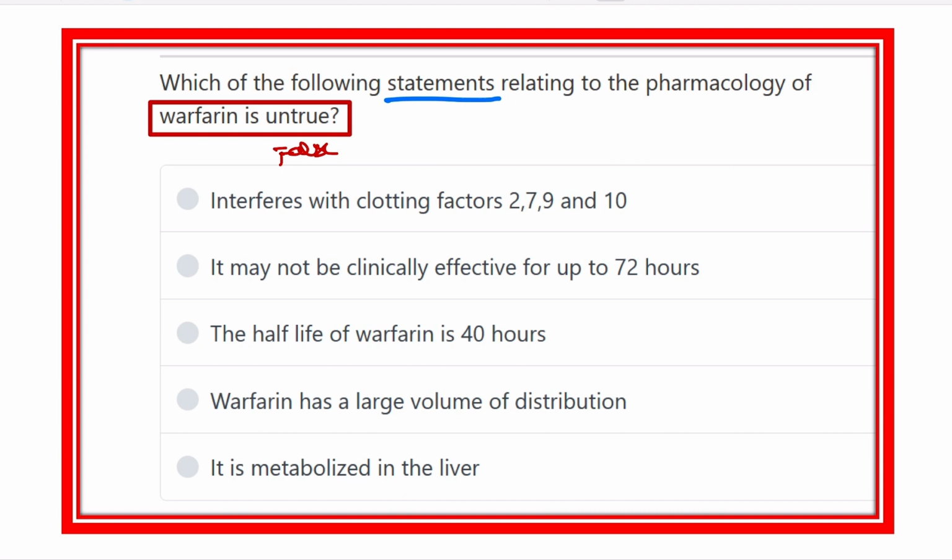Here are the options. It interferes with clotting factors 2, 7, 9, 10. It may not be clinically effective for up to 72 hours. The half-life of warfarin is about 40 hours. Warfarin has a large volume of distribution and it is metabolized by the liver. So now we have to find out detailed information regarding warfarin.